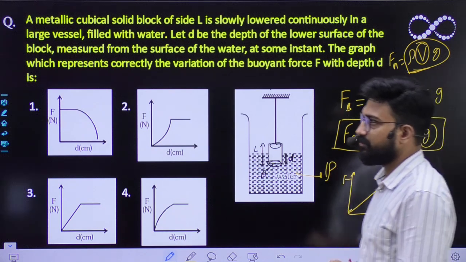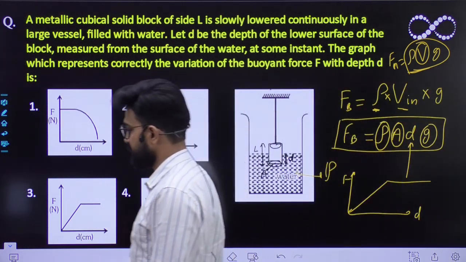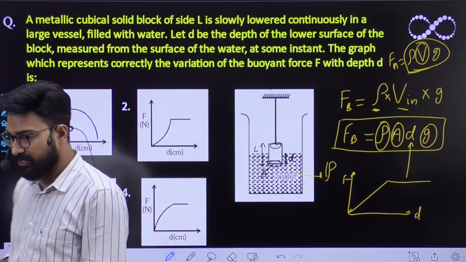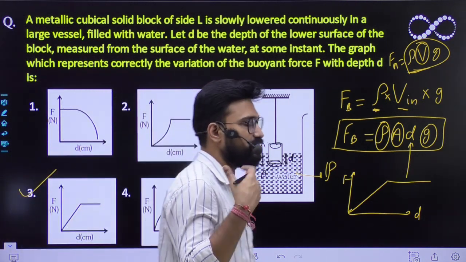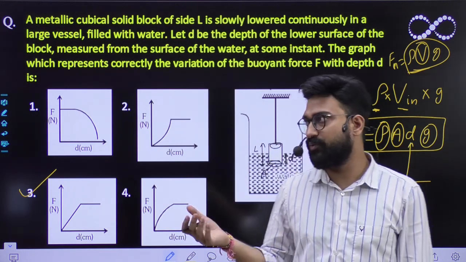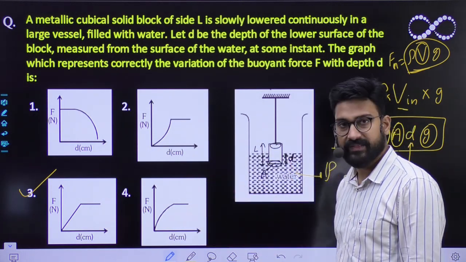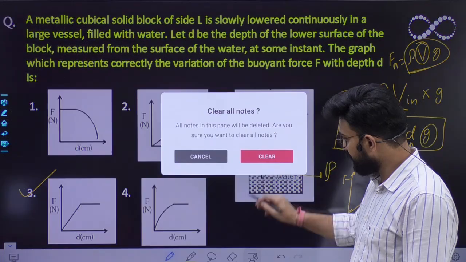I hope this thing is clear to everyone. I think now Rishit has also got the answer. So see, this third option is the correct option. And this is quite a simple question. You just need to visualize what buoyant force is, then afterwards everything is clear. Right. So shall we move on to the next question?